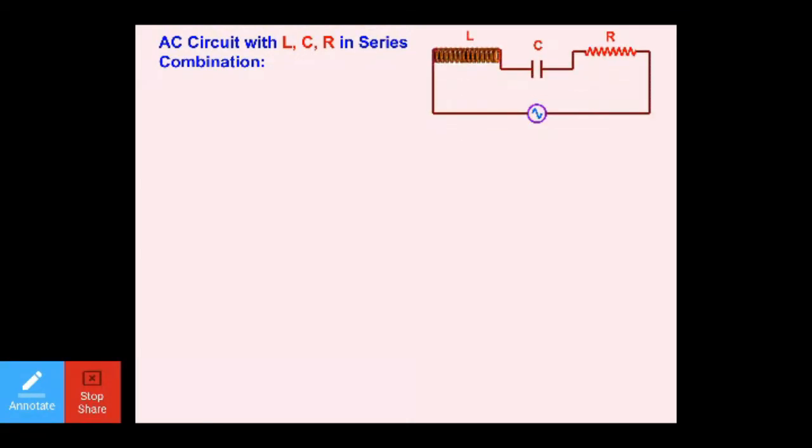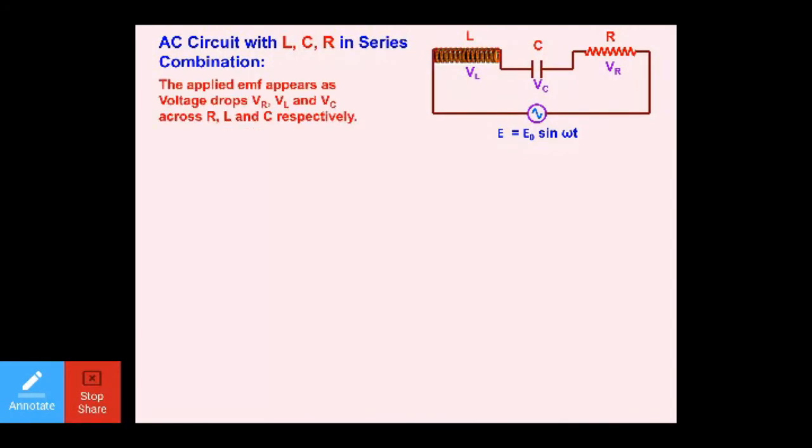Let us move further. AC circuit with LCR series combination. So here we are having inductor, capacitor and resistor. Supplied value of EMF in instantaneous value is E equal to E naught sine omega t. Potential across inductor is VL, that across capacitor is VC, and that across resistor is VR. The applied EMF appears as voltage drops. Across R, L and C, these are the potential drops. In R, current and voltage are in the same phase.